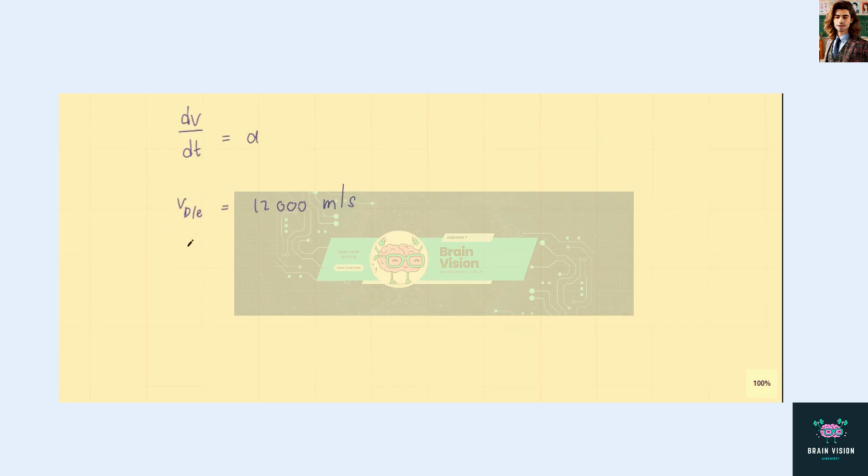And the mass flow rate, dm_e/dt, is equal to 0.8 plus 200, which is 200.8 kg per second.